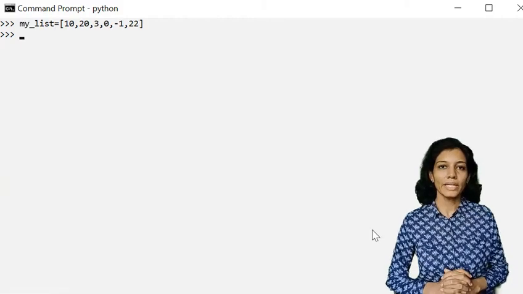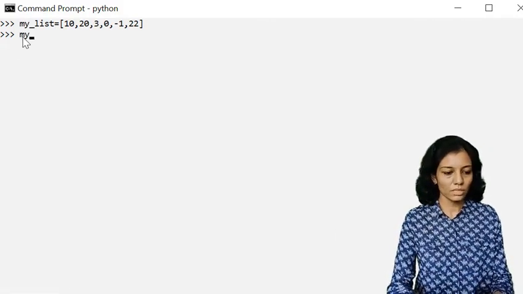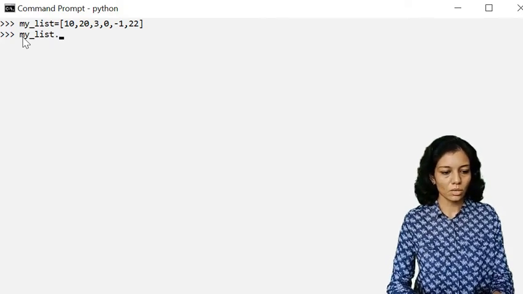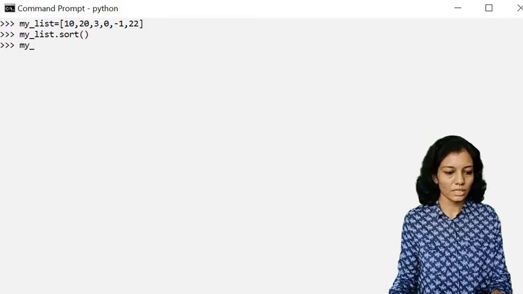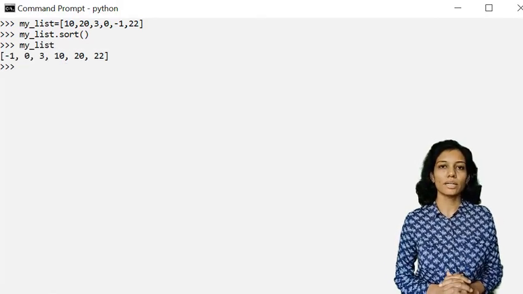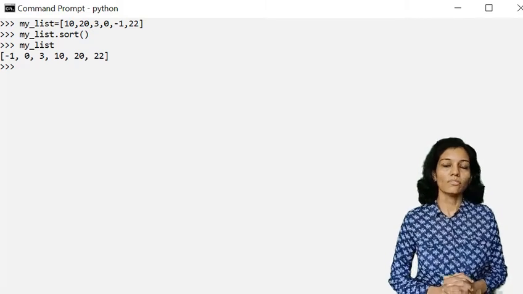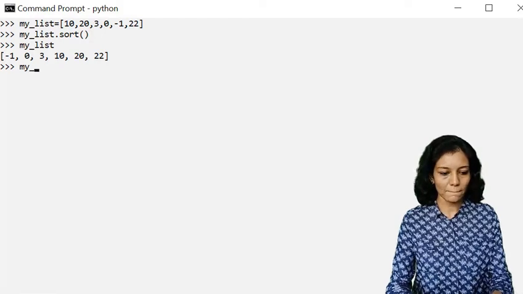If I want to sort my list elements, I'll be using sort function. So I'll be using my list dot sort, okay, and let us check whether it has sorted the list or not. Yes, so the list is sorted in ascending order. Now if I want to reverse the order, then I'll be using my list dot reverse.